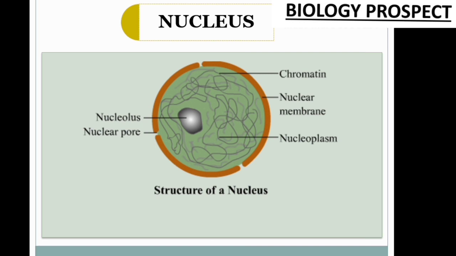Here chromatin is the thread-like structure which is spreading on the surface area of the nucleoplasm. In the slides you have already seen the diagram, the thread-like structure, blackish in color, spreading here and there. Is it not? This is the chromatin, the simplest form of the chromosome. During the cell division time, these chromatin fibers are condensed, become shorter, separate from each other and form the chromosome. Actually, what is cell division?